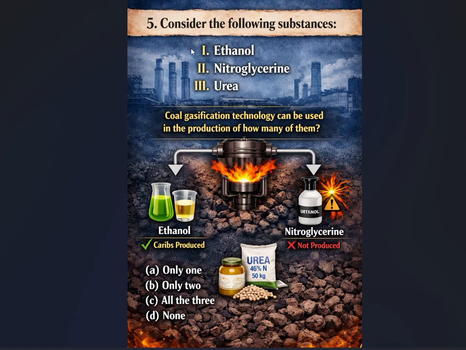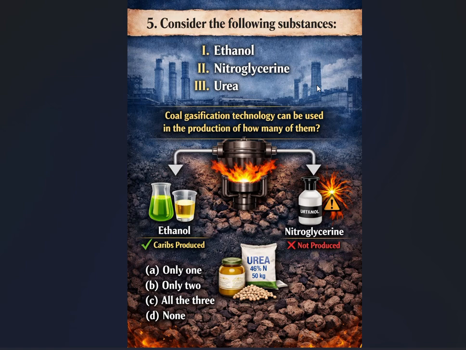You got to know ethanol can be produced from coal gasification technology. This is one answer. It is right. What about nitroglycerin? Remember, guys, nitroglycerin is not produced through coal gasification technology. Why? It is a chemical compound synthesized by the nitration of glycerol, using a mixture of nitric acid and sulfuric acid.